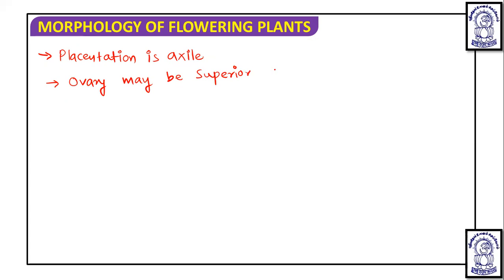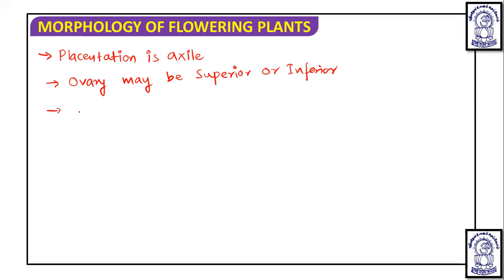So what is that? That we need to note it down. That the placentation is exile. Ovary, maybe the ovary from which this fruit developed, that ovary maybe superior or inferior.